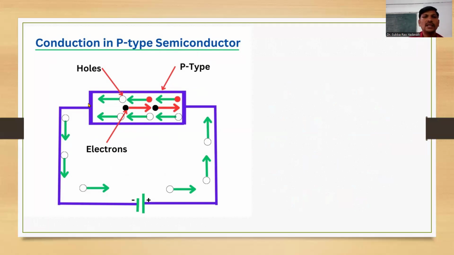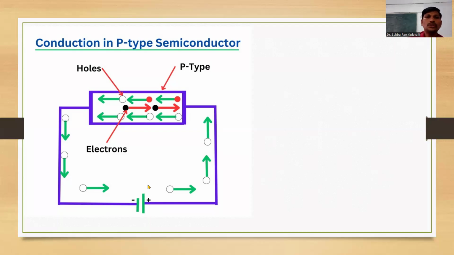That means one end of the semiconductor is connected to the negative terminal of the battery and the other end is connected to the positive end of the battery. Here these two plates, one is small and the other is larger. The large plate indicates positive charge and the smaller plate indicates negative charge.